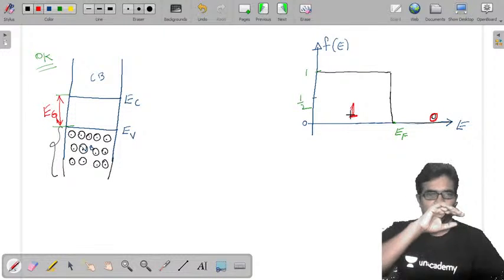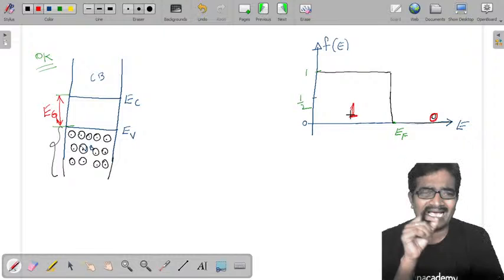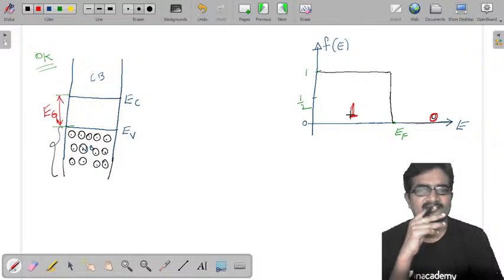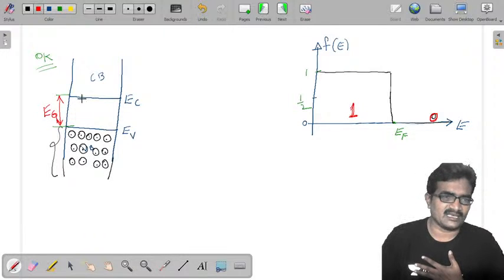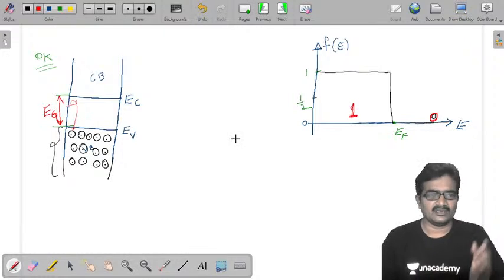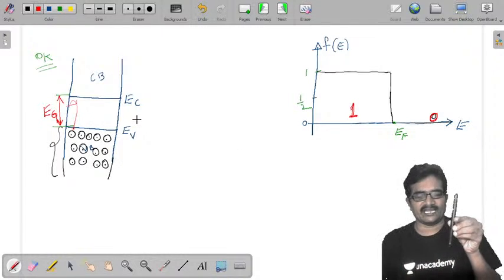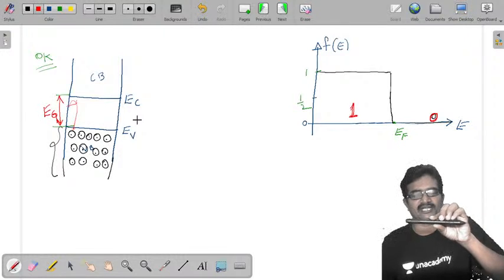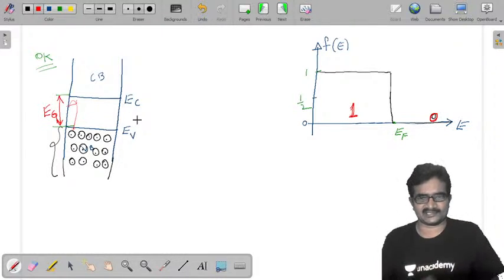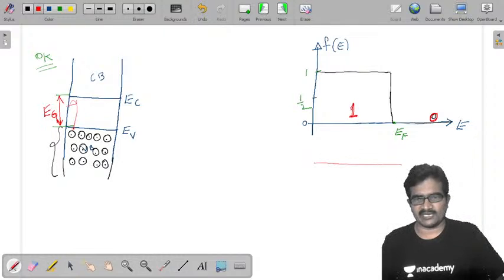Now I am going to increase the temperature. For better understanding, I am going to remove this. Your energy band diagram is like this, and I am rotating it clockwise. Now this is my energy band diagram.